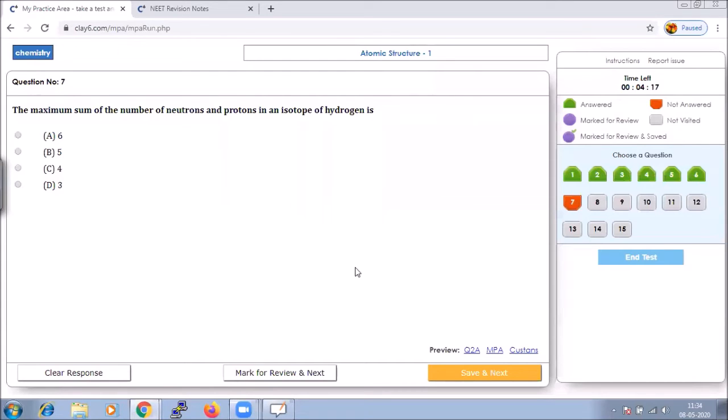We consider them to be the isotopes of hydrogen, and it is a well-known fact that tritium has 1 proton and 2 neutrons. Hence, its nucleus will have the maximum sum, and that is 3. It is very simple and we all know it very easily.